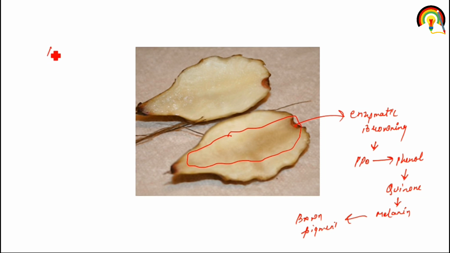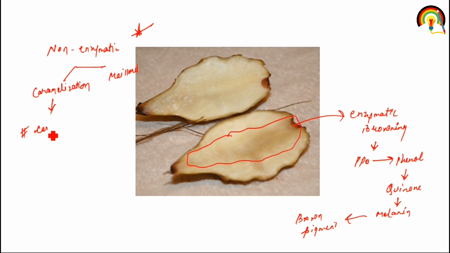And in case of non-enzymatic browning, caramelization and Maillard reaction, these both are also very important. Caramelization occurs in case of carbohydrate or sugar, they get heated and there is a loss of water due to the polymerization and isomerization step.